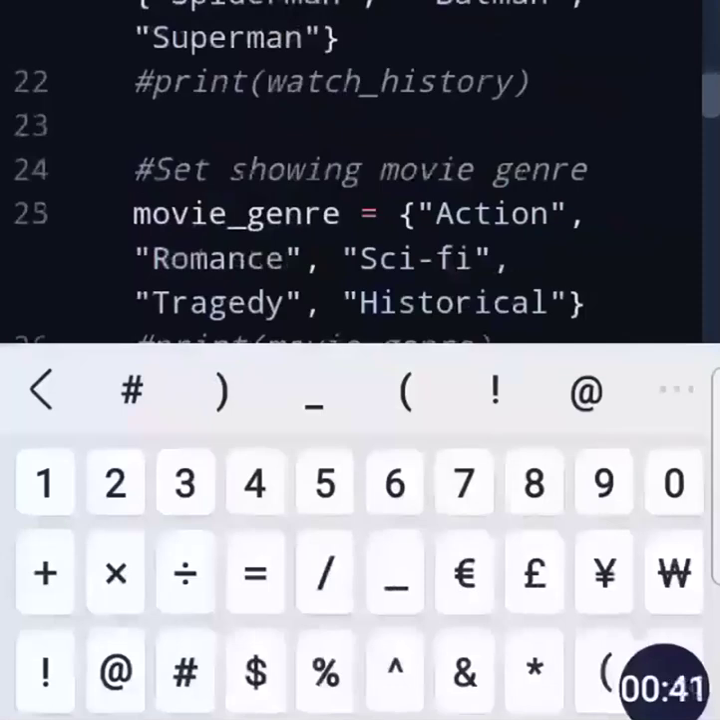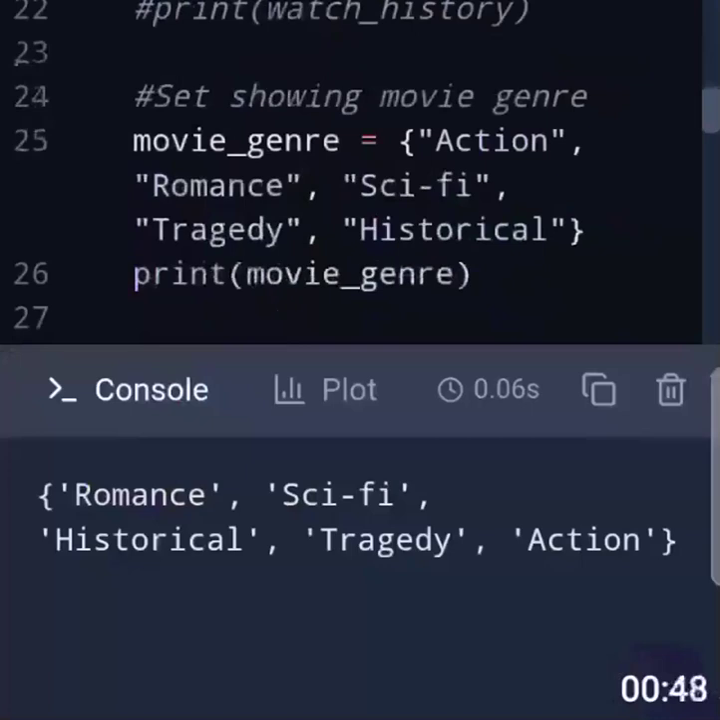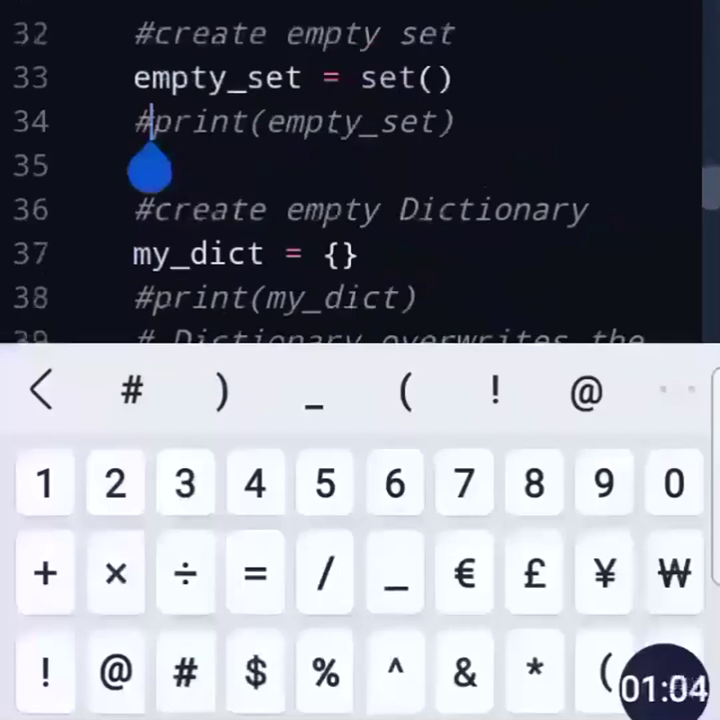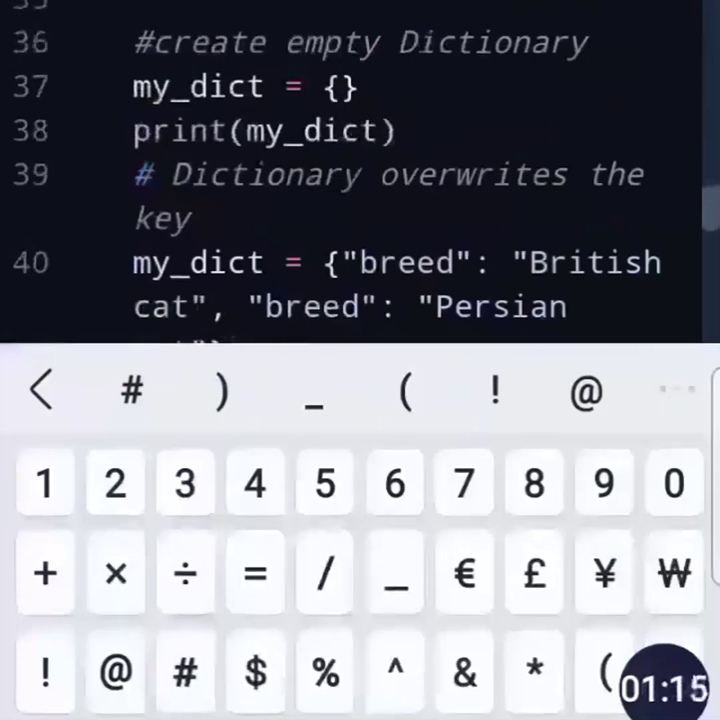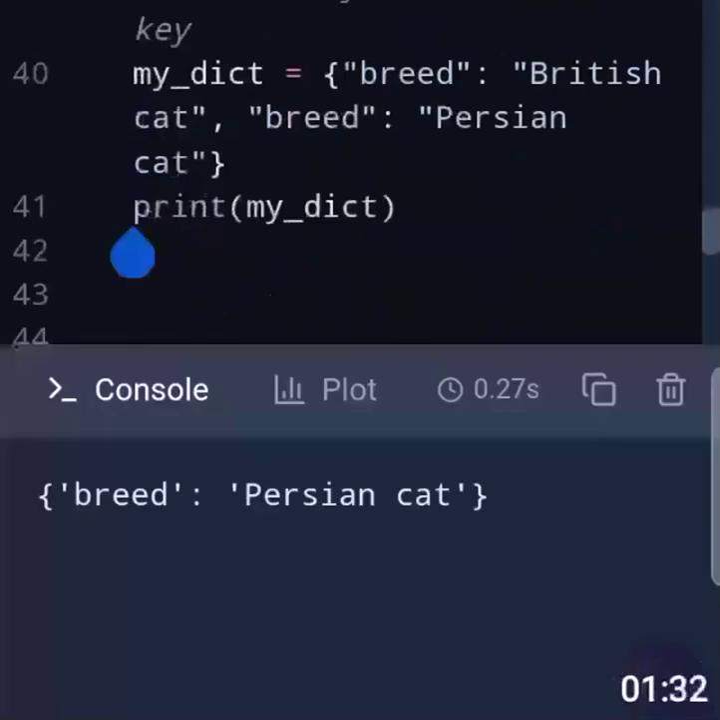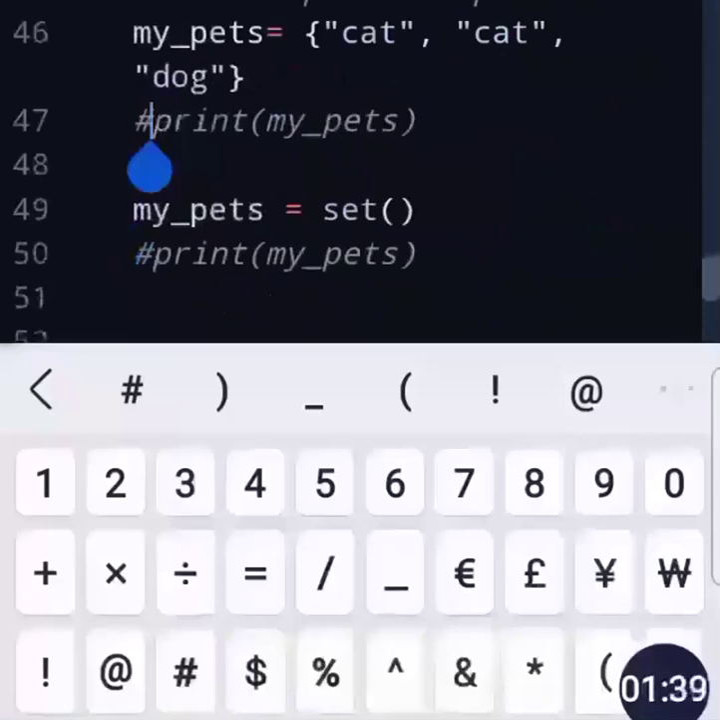For example, just storing movie genres in one file, and then you can store anything like that. And for creating an empty set, you have to write set. But for creating an empty dictionary, you have to write just curly braces. A dictionary will override duplicate values. A set will remove the duplicate values. This is a very important difference.